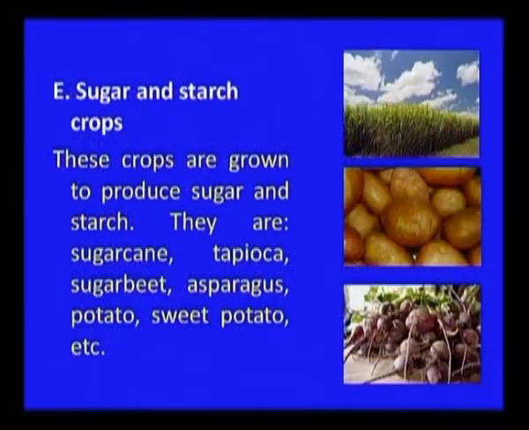Sugar and starch crops. Most of the crops are rich in sugar contents and also rich in carbohydrate contents, like potato, which is very rich in carbohydrates, and chukandar, sweet potato, which is rich in sugar contents and carbohydrates, and sugarcane, very rich in sugar contents. So based on the sugar contents and the carbohydrates, they are again grouped into different types.